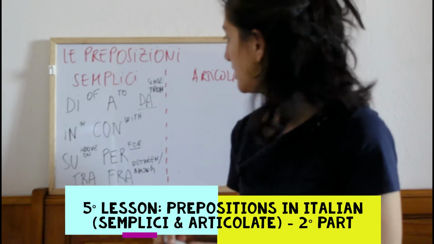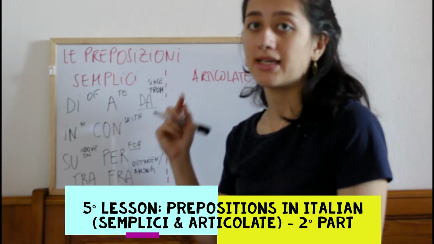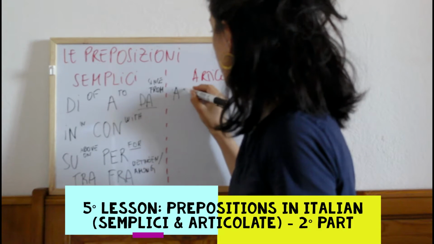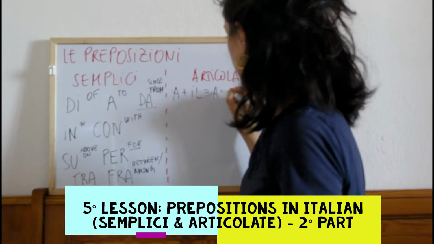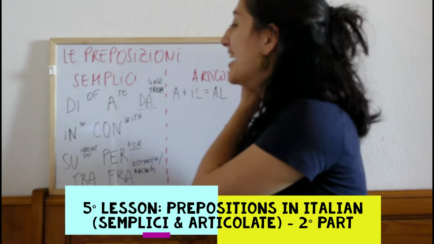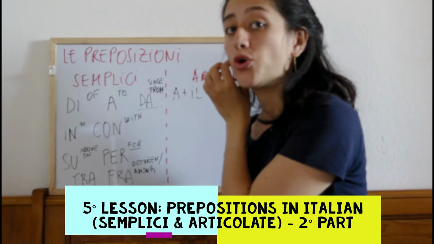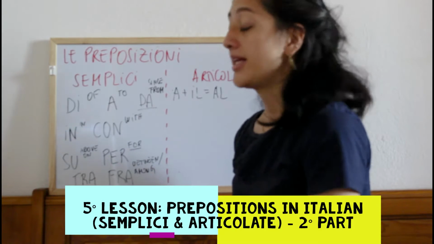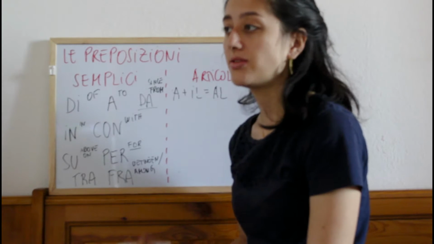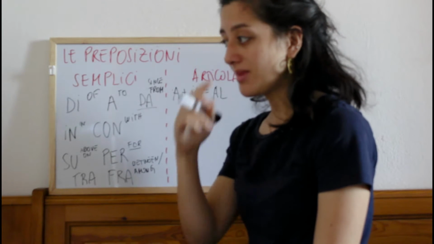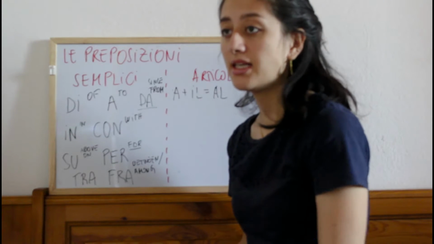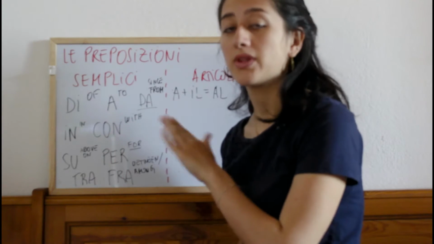Guys, so now we will see the preposizione articolata for a plus articles. A plus il becomes al, like Al Pacino. Oh, okay, al. Example, talk to your friend. In Italian is parla al tuo amico. So you see that in Italian we have this difference. In English is to your friend without the article.